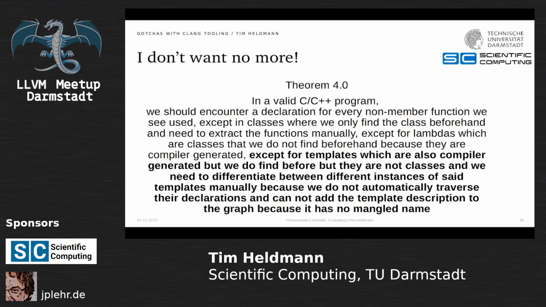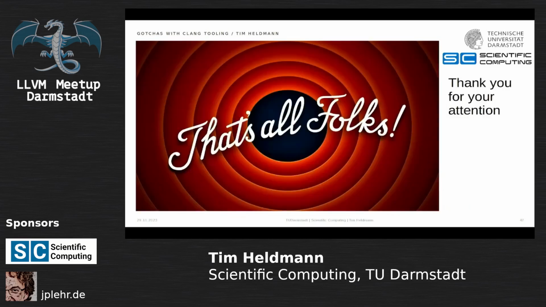We update our theorem again, which now means we have an exception for templates which are also compiler generated, but we do not find them beforehand because they are not classes, and we need to differentiate between the different instances of said templates manually, because we do not automatically traverse the declaration, and we cannot add the template description to the graph because the template description has no separate mangled name. And that's all, folks. So thank you for listening to me rambling on about Clang.